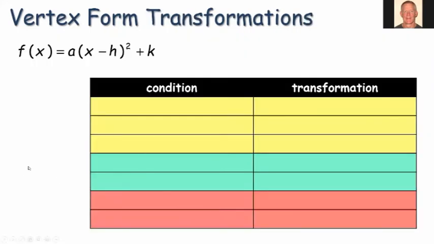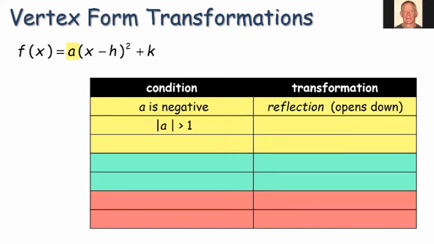So this table, we filled this out once before for linear functions. It's going to look the same for quadratic functions, right? If a is negative, that's a reflection. If a is positive, greater than 1 rather, that's a stretch. If the absolute value is less than 1, that's a shrink.